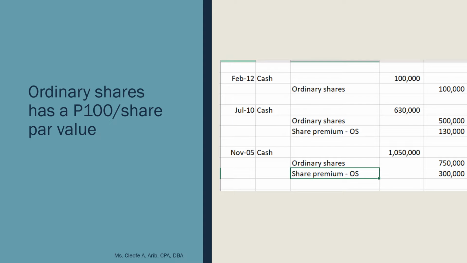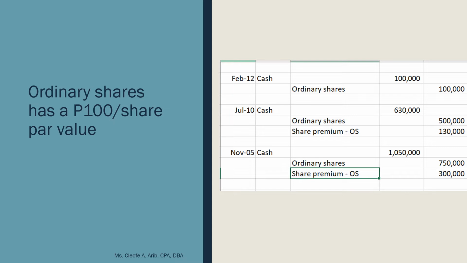Now, ma'am, for par value shares, can they be sold at less than par? You can sell at less than par as long as they were originally issued. But for first issuance, ma'am? What do you mean by first issuance? If the shares you sold come from the authorized shares, meaning these shares have not been sold before, then it is illegal to sell shares below par value. You can only do that if you originally sold them, then bought them back, then sold them again.